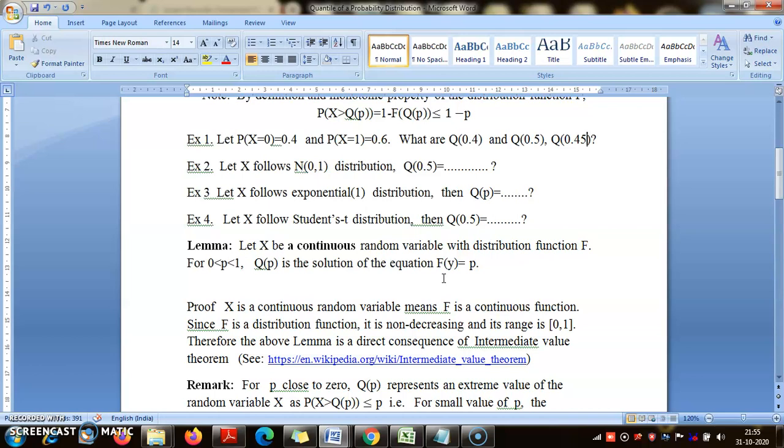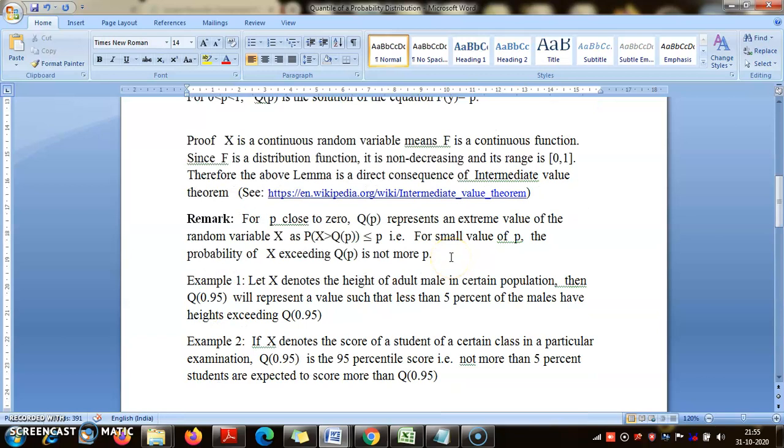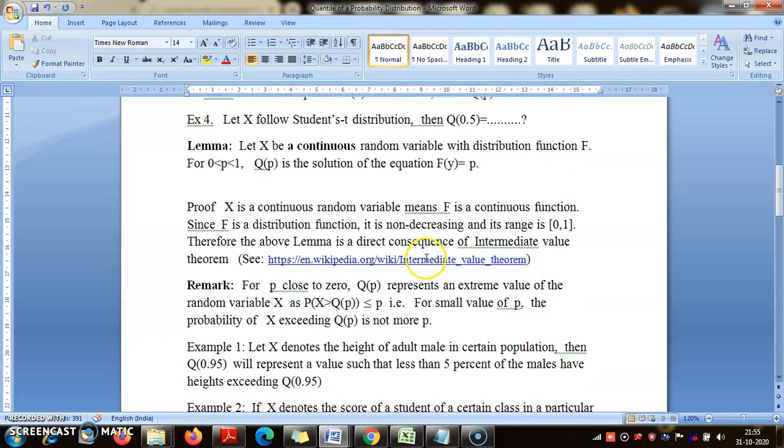Why can it not jump? Because continuity means you can sketch the graph without raising the pen from the paper. So at some point you will have to cross p in order to go from level 0 to level 1. So that's the logic.